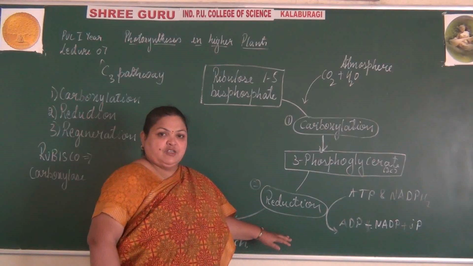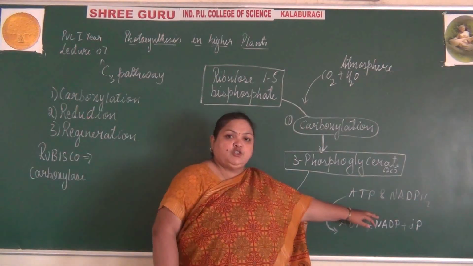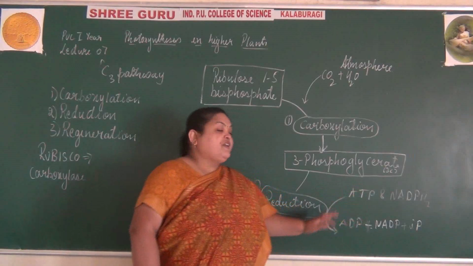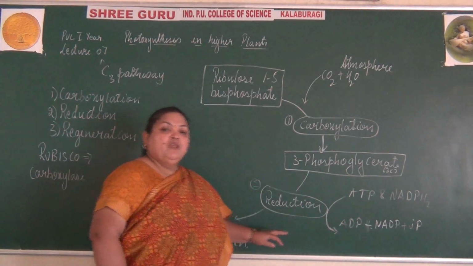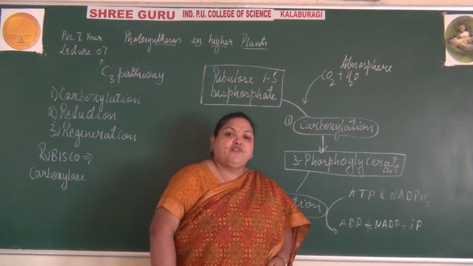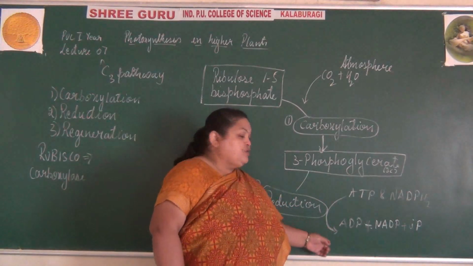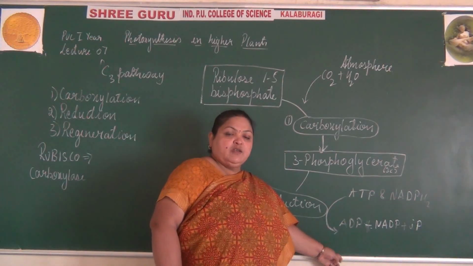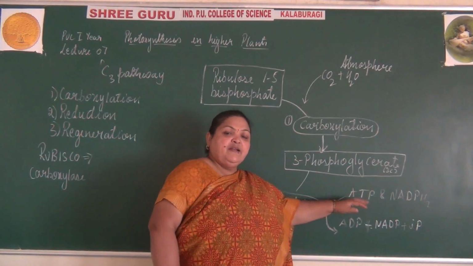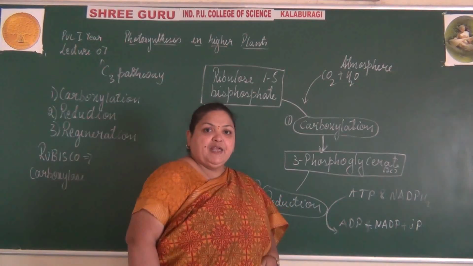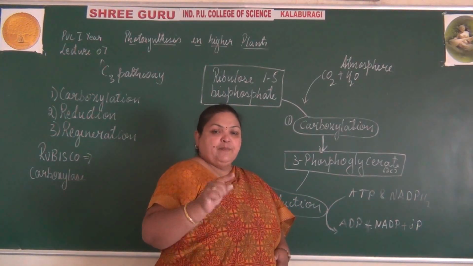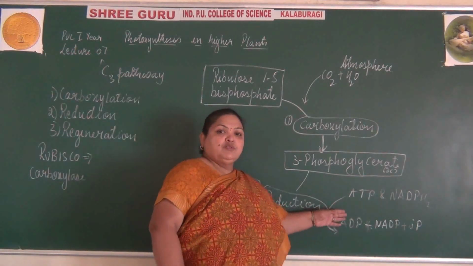During this reduction reaction, the ATP and NADPH2 that are synthesized by the light reactions are being used up for the reduction of 3-phosphoglycerate to form the triose phosphate, where 2 molecules each of ATP and NADPH are used up for phosphorylation and reduction. So the light reaction produces ATP and NADPH that are being used up in the dark reaction.